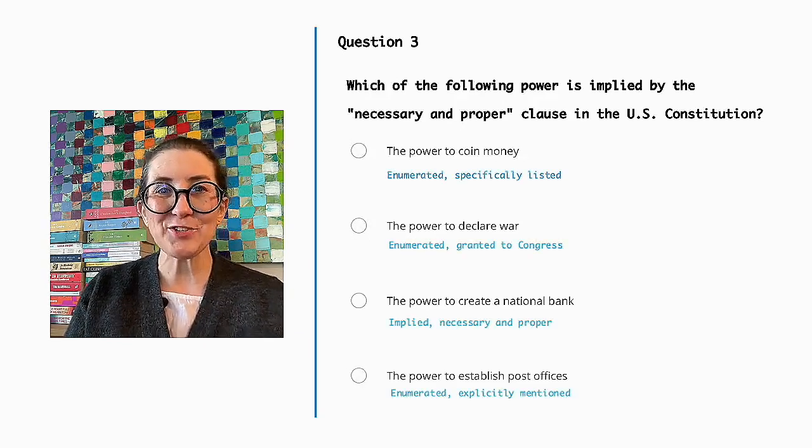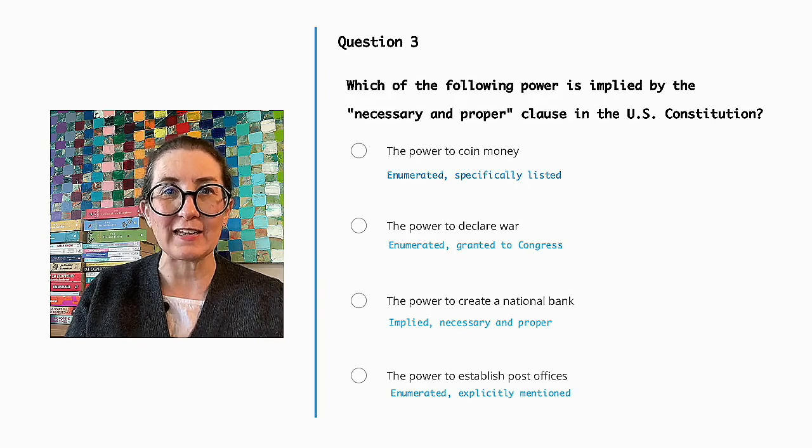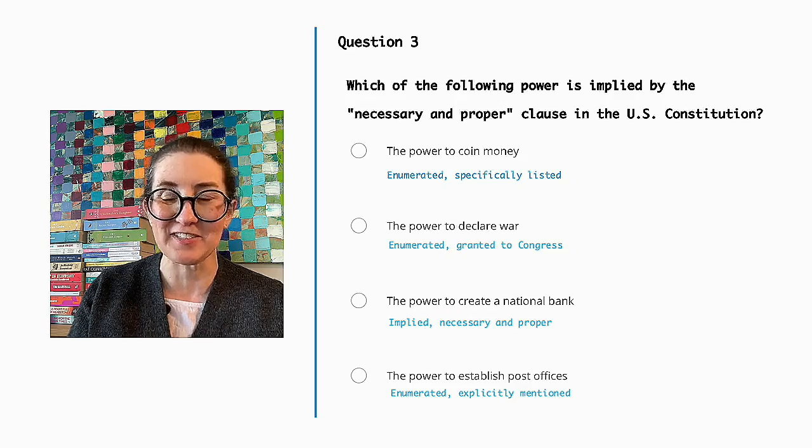The correct answer is the power to create a national bank, which is an example of an implied power derived from the necessary and proper clause, allowing Congress to execute its enumerated powers effectively.